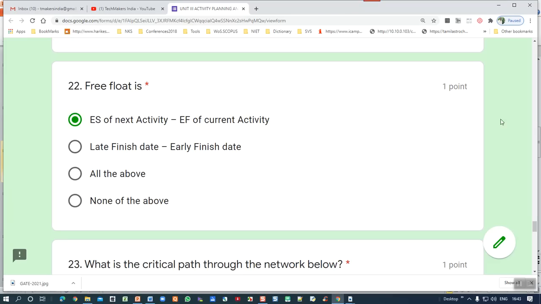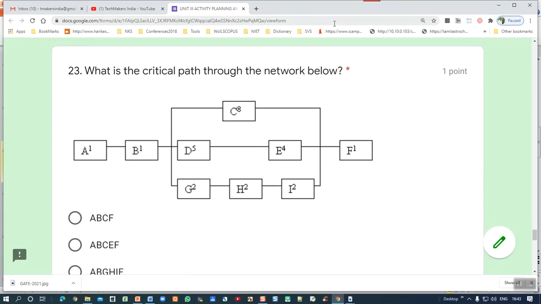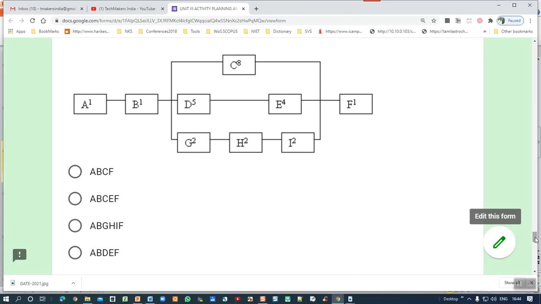23rd question. This is a very important one. Critical path calculation. What I told you is that critical path means the path through which we should not walk. Please understand. We want to decide which is the critical path. One route: 2 plus 5 is 7, 7 plus 4 is 11, plus 1 gives 12.